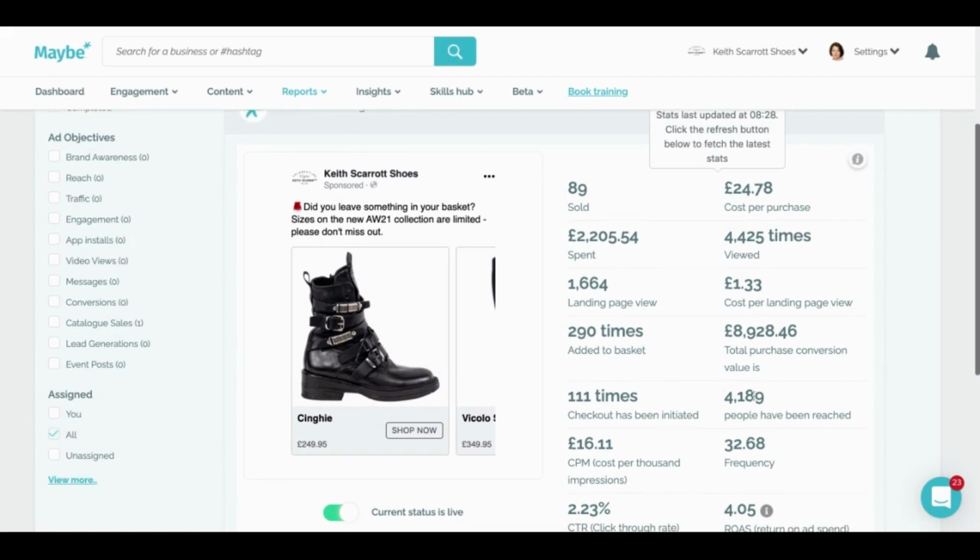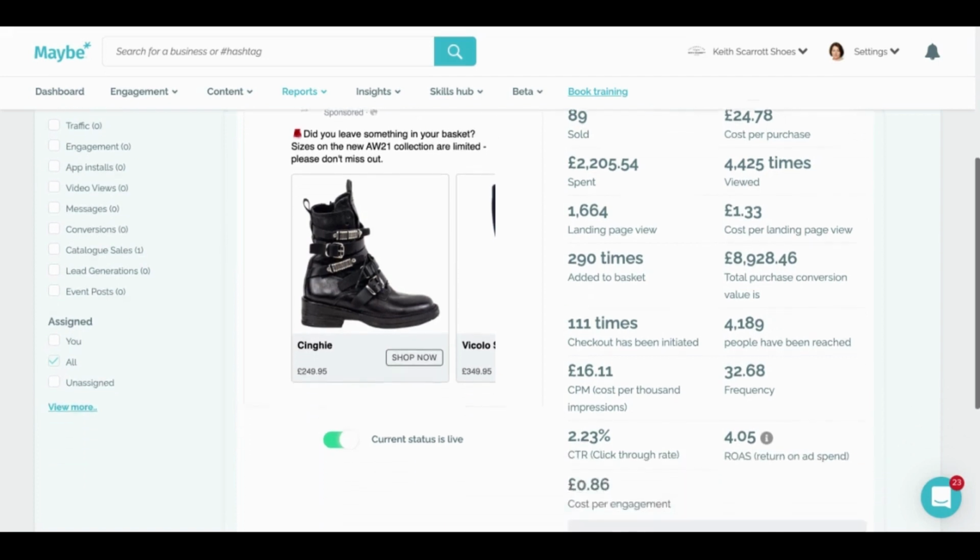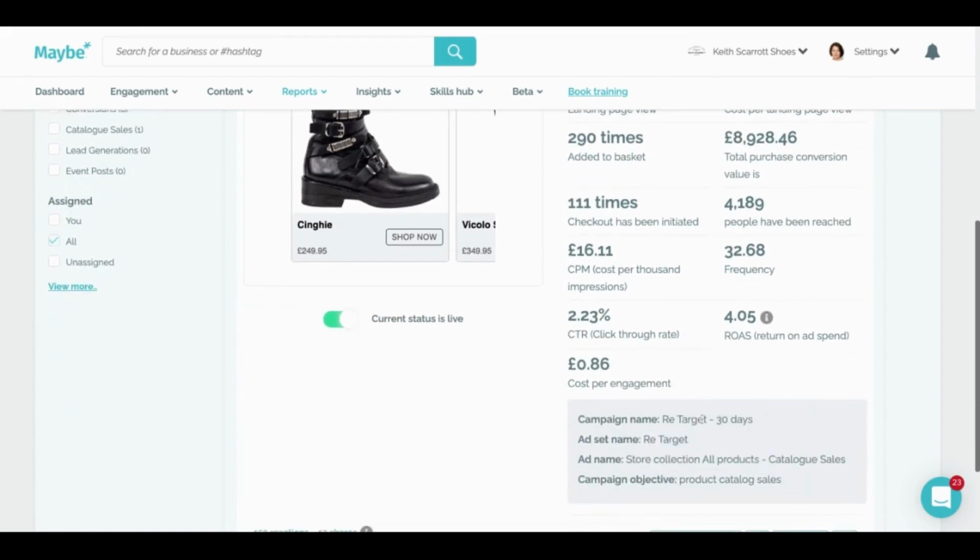If they're also using our loyalty program, it means they can see this level of granularity for offline performance as well. So if they've connected their Visa, MasterCard and Amex cards in the Maybe platform, we will be able to track offline purchases and conversions from Facebook ads as well. And from here, they can see this is actually a retarget ad. The key thing that Maybe does is helps businesses build audience.